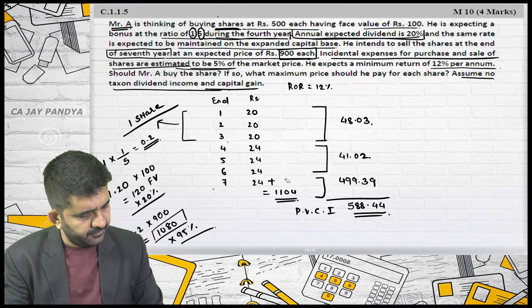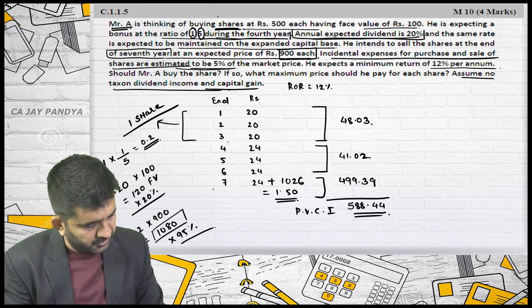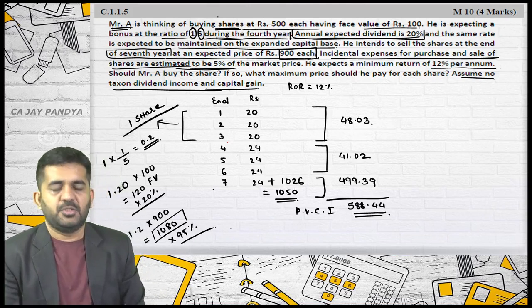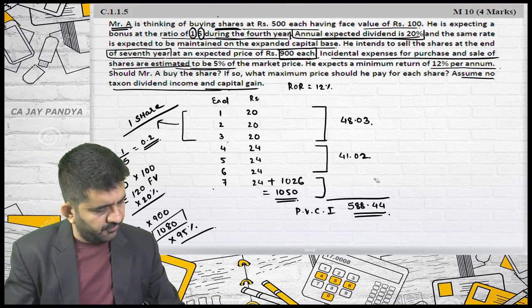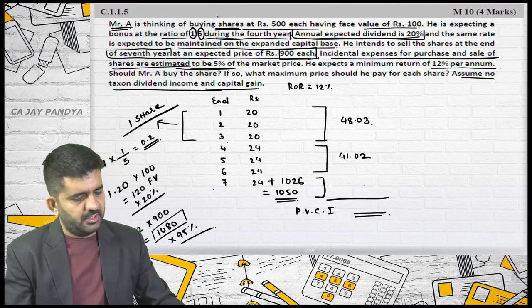This will be 1026. 1026 plus 24 is 1050. Is it alright? So this figure will change. Even this figure is not correct.